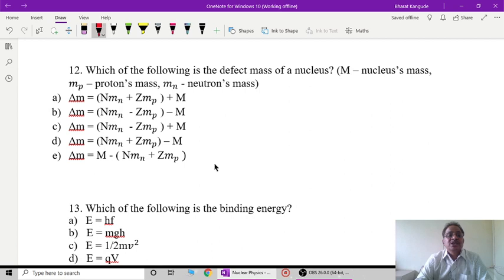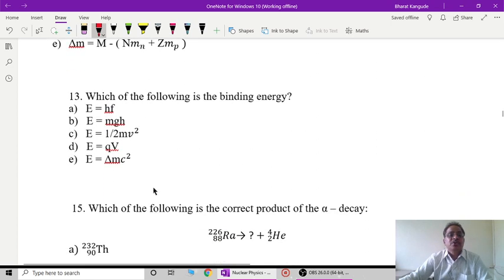So M is the nucleus mass, Mp is the proton's mass, Mn is the neutron's mass. So naturally, the mass of the protons plus neutrons minus M gives you the mass defect, or the amount of mass that disappeared, and the equivalent amount of energy is released. So in this case, option B is the most appropriate option, and all the other options are wrong when we calculate the mass defect of any nucleus.